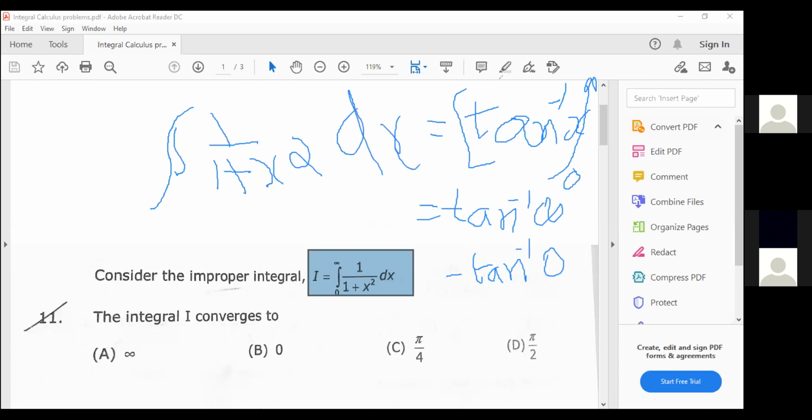What is the value of tan inverse of infinity? Anybody? What is the value of tan inverse of infinity?